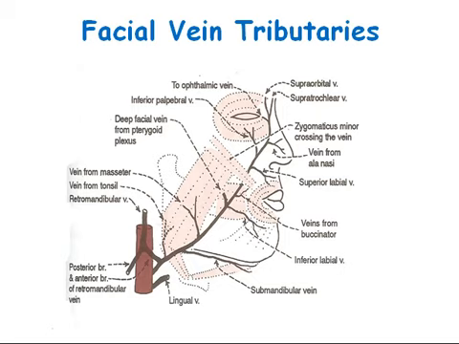and it is also joined by the inferior palpebral vein, superior and inferior labial veins, the buccinator vein that drains the area of the cheek, and the parotid and masseteric veins that drain the area from the parotid gland and masseter muscle. Below the mandible it receives the submental, tonsillar, external palatine and submandibular veins.